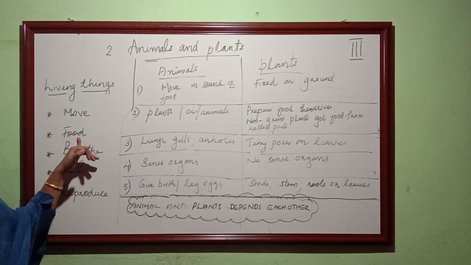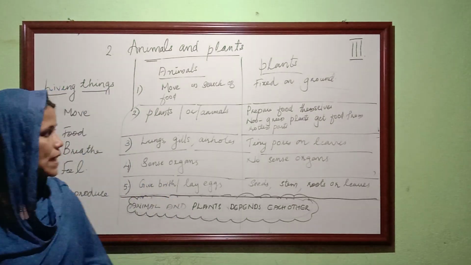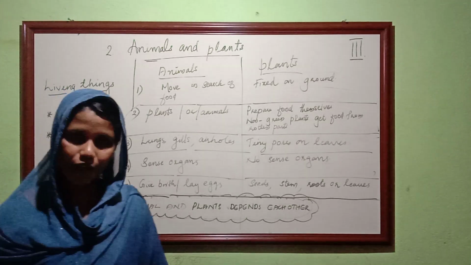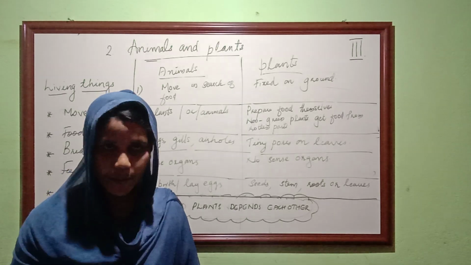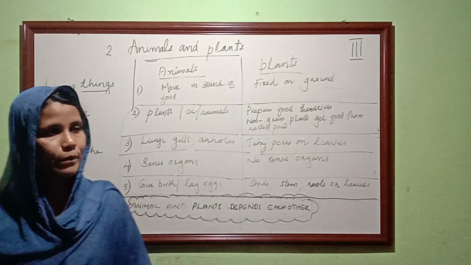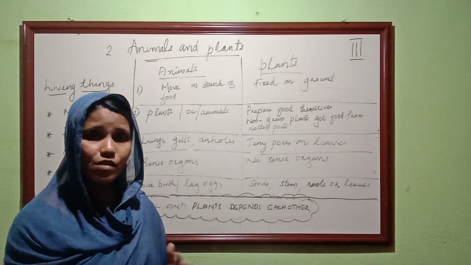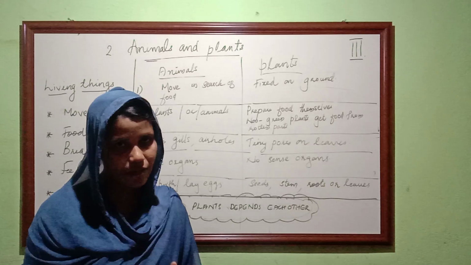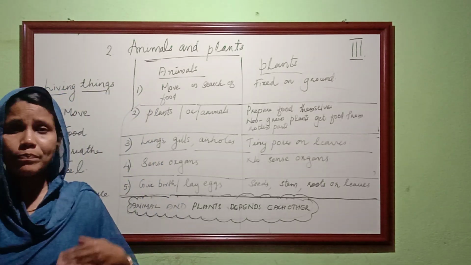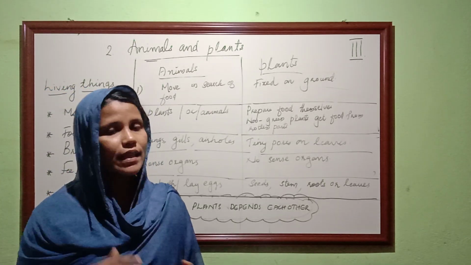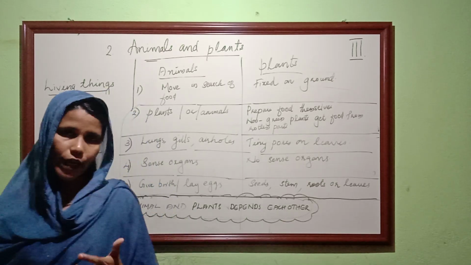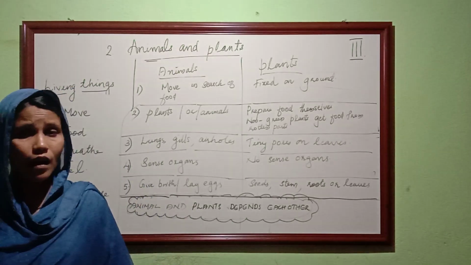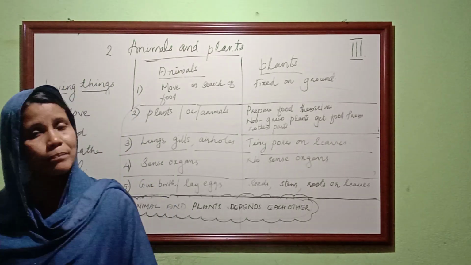The second one is food. How are they getting food? We already understand that animals are searching for their food. They are moving from one place to another place to search for food. Animals take either plants or animals as their food. Some animals eat plants, some animals eat other animals.